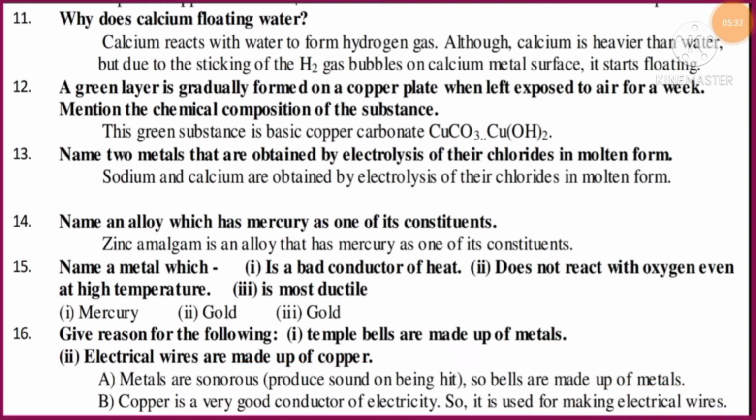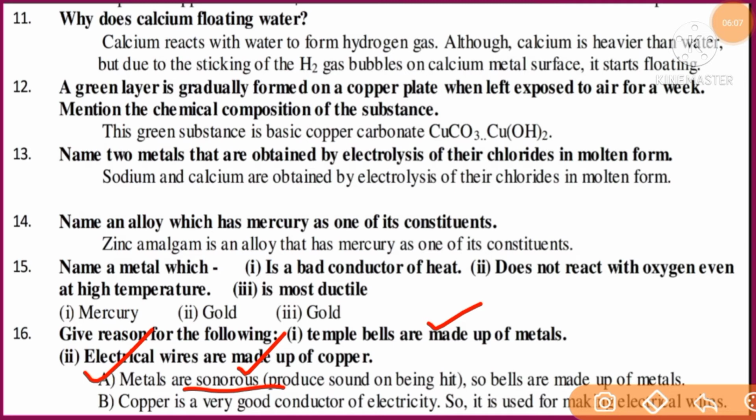These are two physical properties of the metal. This question is asked on that base, students. So let us study first. The school bells or temple bells are made up of metals because metals have one important physical property. The metals are generally sonorous. When they are beaten, when they are dropped from height, they produce a sound, which is called the property sonorous. So school bells, temple bells, church bells, or any other bells are made up of metal because of their sonorous property.